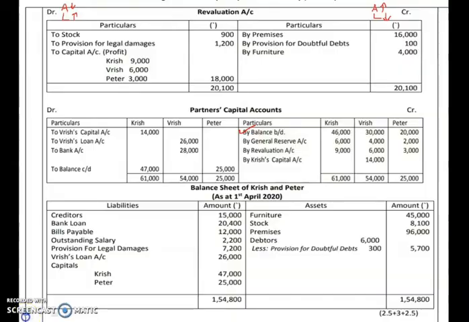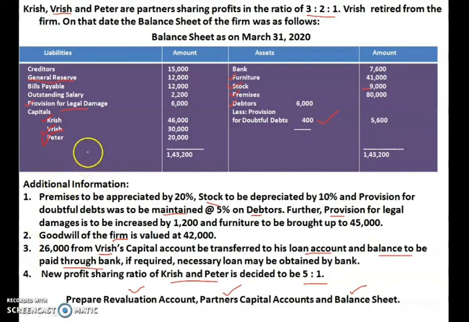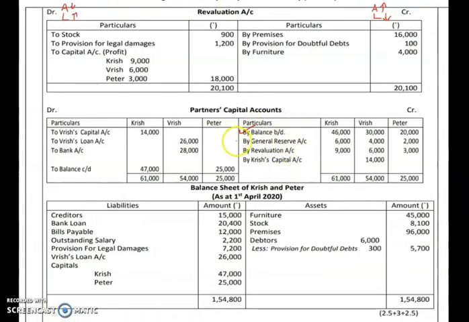What is the next item which you have to show? The second item after balance brought down is the underlined item, general reserve. This also you have to distribute to all the three partners, including the retiring partner, in their old profit sharing ratio, 3:2:1. Next item after general reserve is the revaluation profit. Revaluation profit will also be distributed: 9,000, 6,000 and 3,000 will be shown under revaluation account, partners capital account. So you showed the debit aspect, the credit aspect should be shown in the partners capital account.